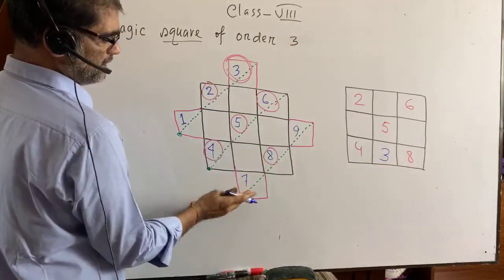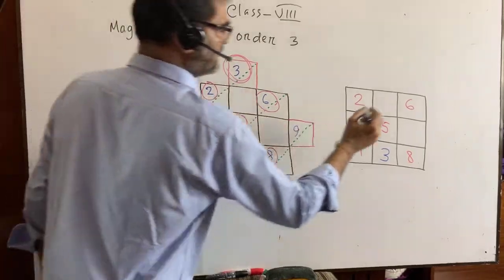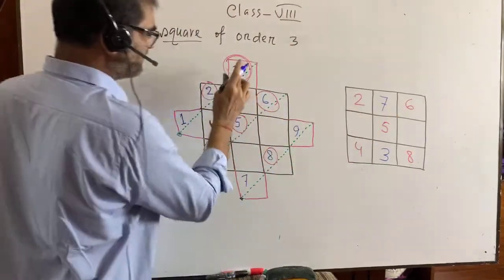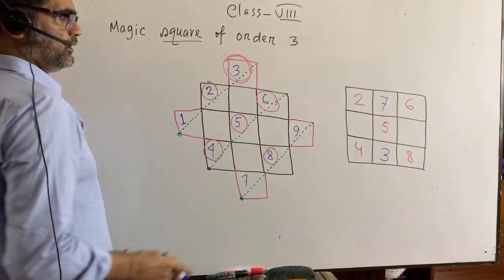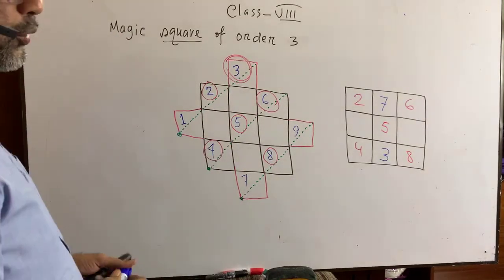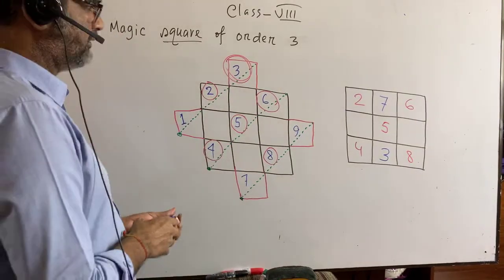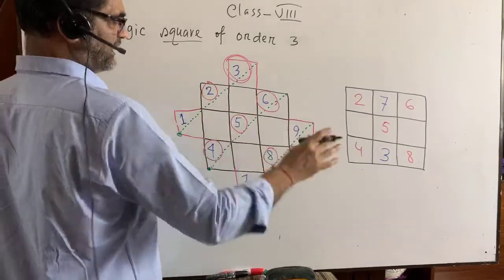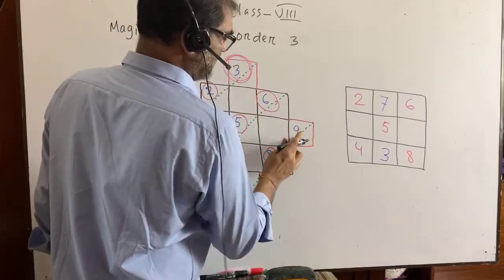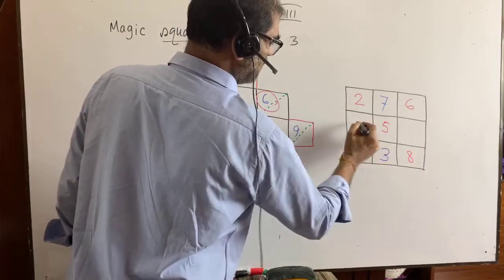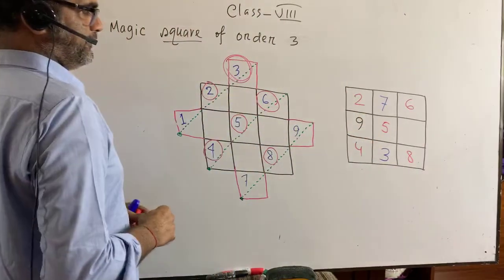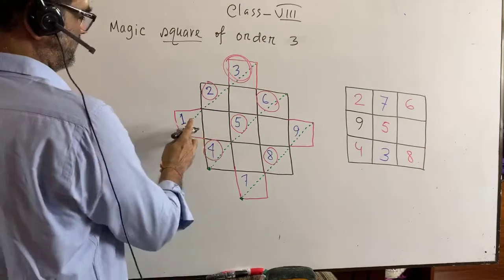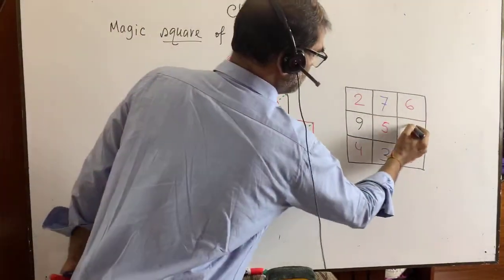This is 7. It will be here. That is, these 3 and 7 will be put vice versa. Now you see again, this is 1, this is 9. You exchange it. This is 9, this side, so it will be in this side. This is 1, this side, so it will be in this side.